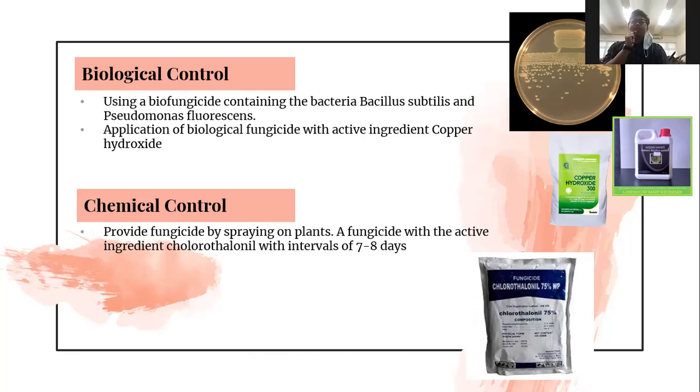The second one is application of a fungicide with the active ingredient copper hydroxide. And then the last management method is chemical control by spraying a fungicide with the active ingredient chlorothalonil on plants, with intervals of 7 to 8 days.